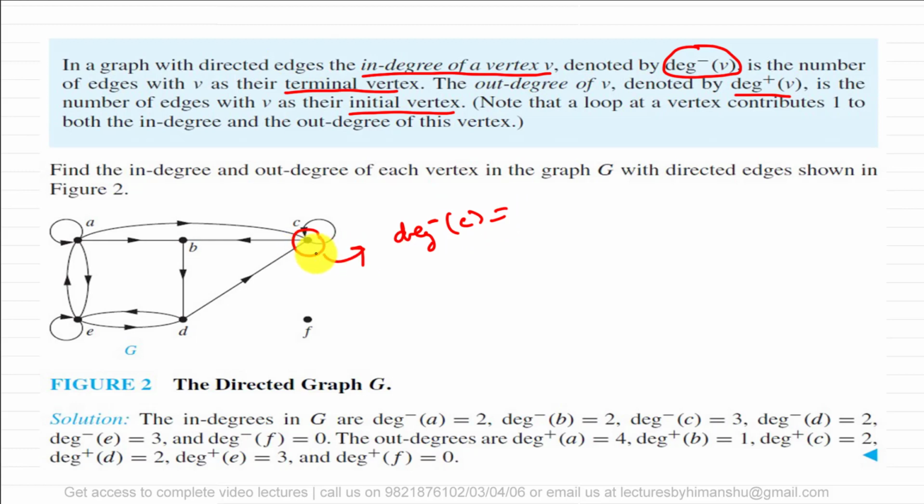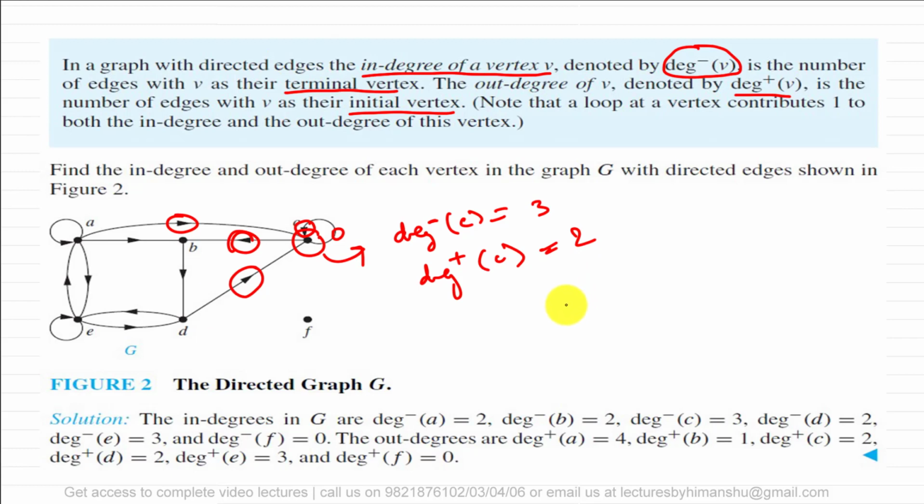In degree means the number of edges which are coming inside. So here this is an edge coming inside, this is an edge coming inside, and this is an edge coming inside. So for C, the in degree is 3, correct? Now what is the out degree of C? Out degree is represented by the plus sign. This is an out edge and this is an out edge, so it is 2. So the in degree of C is 3 and the out degree of C is 2, correct?